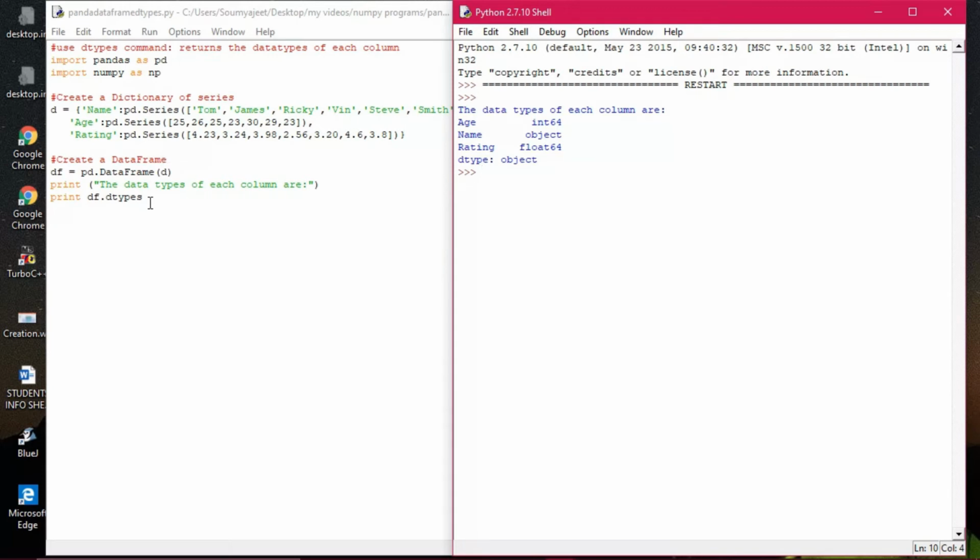The data types of each column are given in the comments, and each program is having the prompt string, so you can understand from there. Age is having int, name is having object type, and rating is having float64 type, 64 bits I mean. So that's what the dtypes command does. These two programs you must implement practically and see the nature of output, or you can do it by changing the data also.